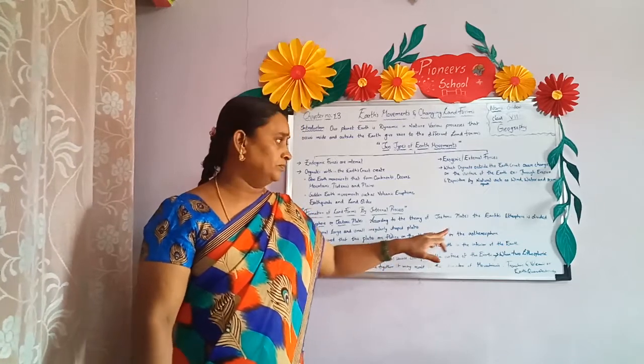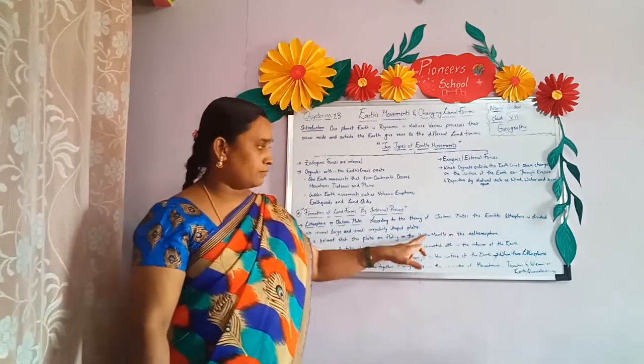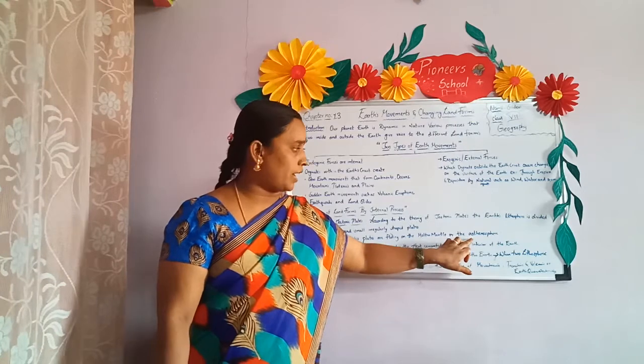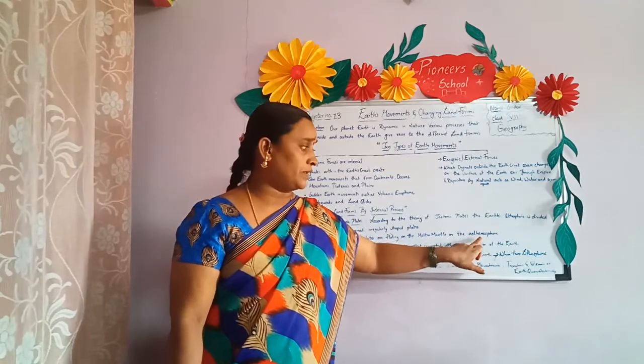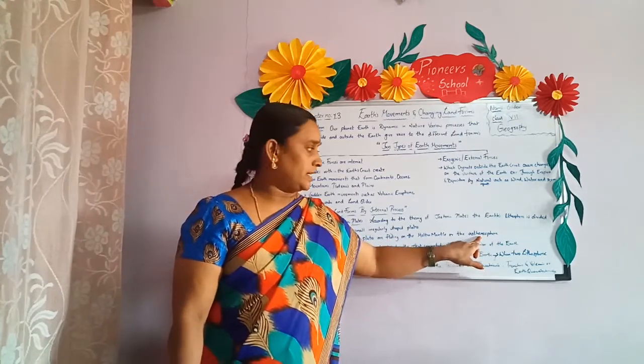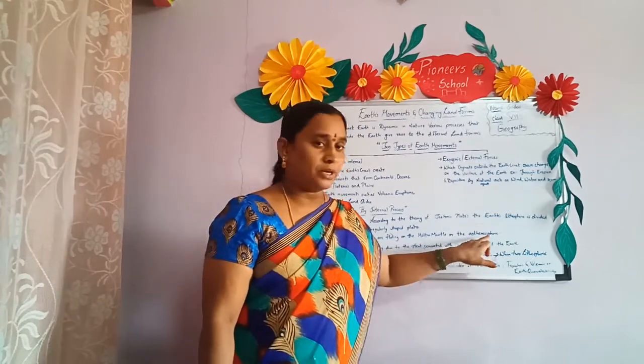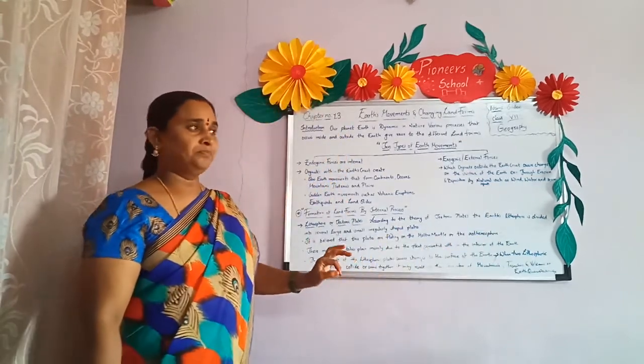I told you already. Now this molten mantle on which the plates float is also called the asthenosphere.